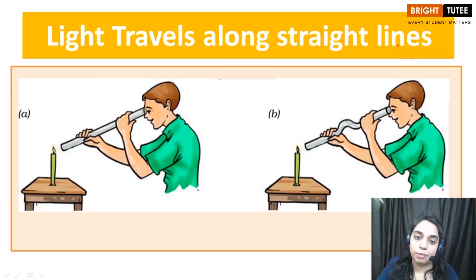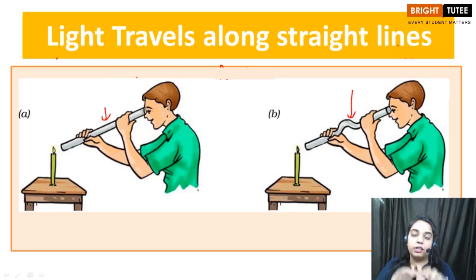Then you will have to present it in a certain manner. First you will have to write about the aim of the experiment, in which you will write the aim is to prove that light travels along a straight path. Then you will write the materials required, that is, what materials are required to conduct this experiment. For this we will be needing a candle, a pipe, and another pipe which has a bend in it, or we can use a rubber pipe and curve it a little bit to form a curved pipe.